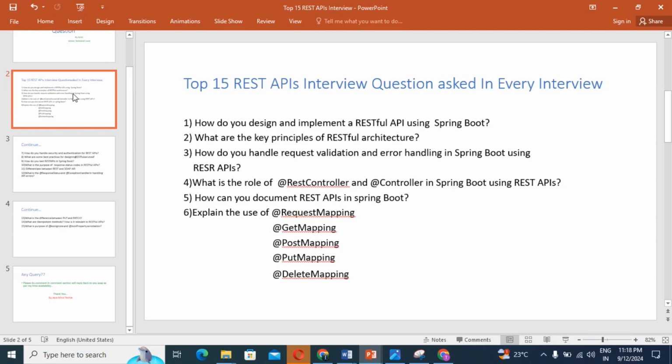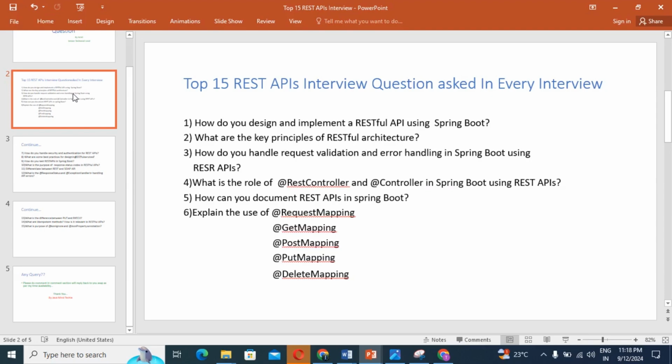Guys, listen very carefully. What I'm going to explain is very helpful to all. If you want to think about design and implementation, first you need to think about requirements. Define the API requirement: for what purpose you are going to expose the RESTful API.